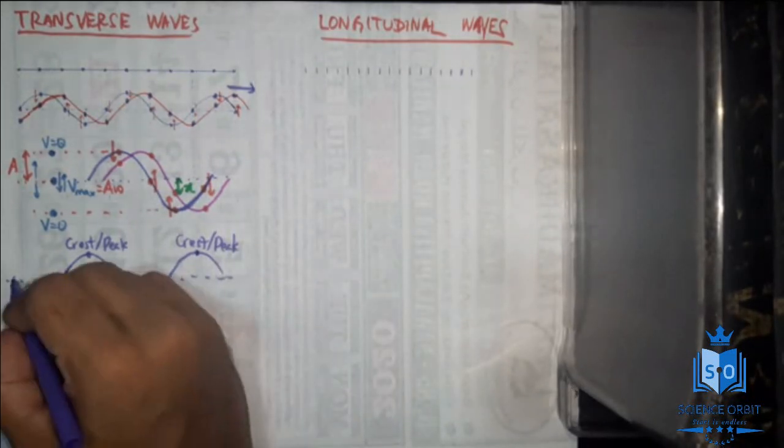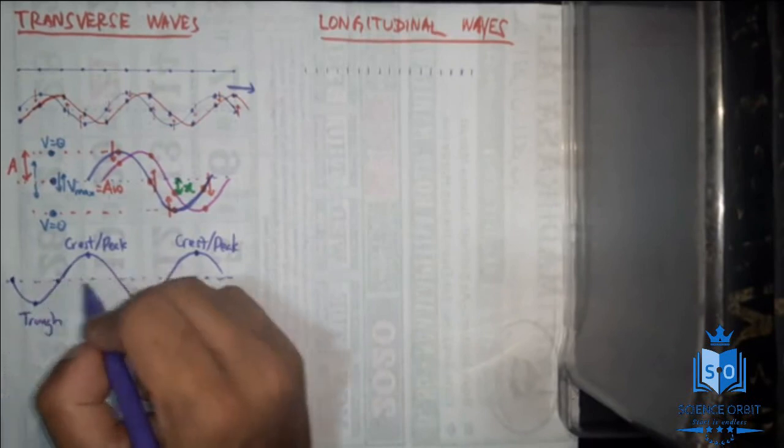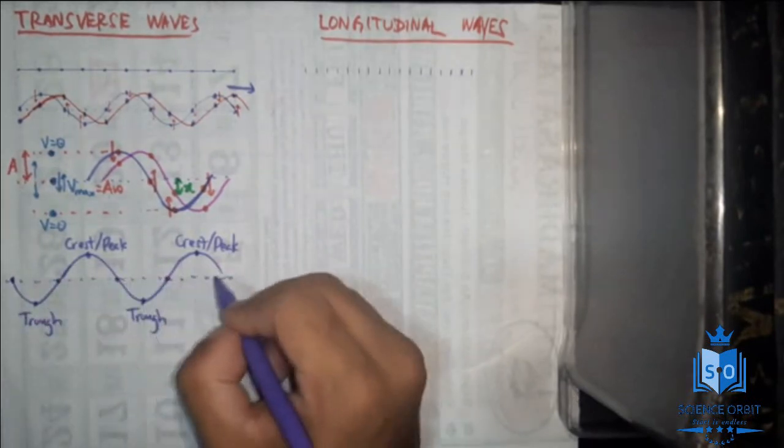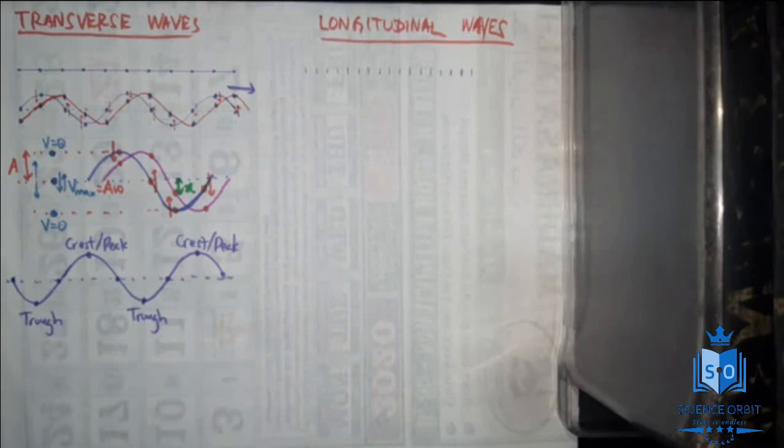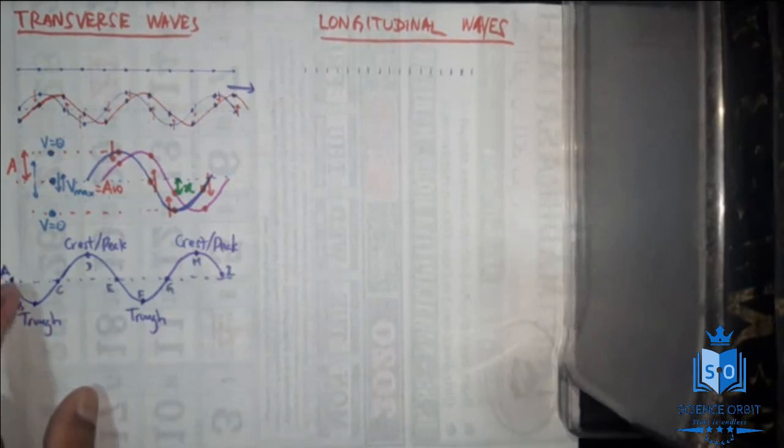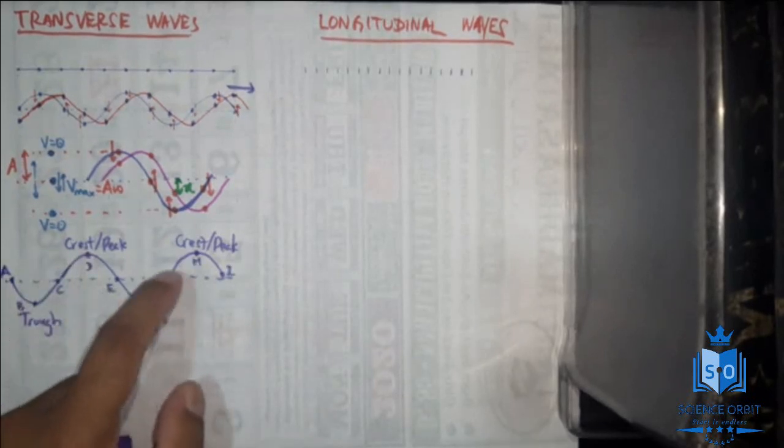Now for my convenience, I will choose certain particles in this particular wave and name them. I have named them A, B, C, D, E, F, G, H, I.